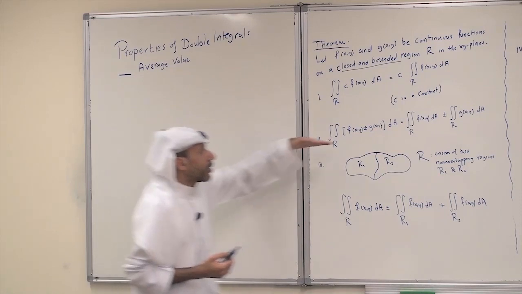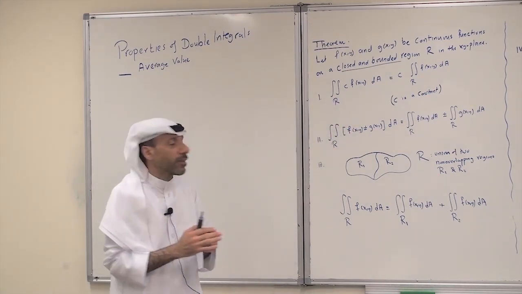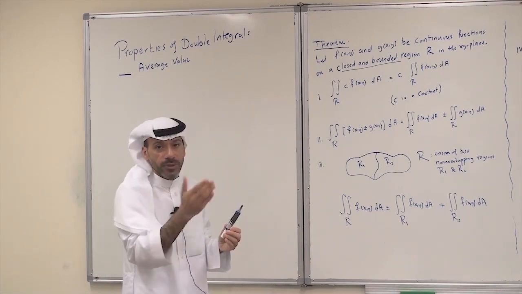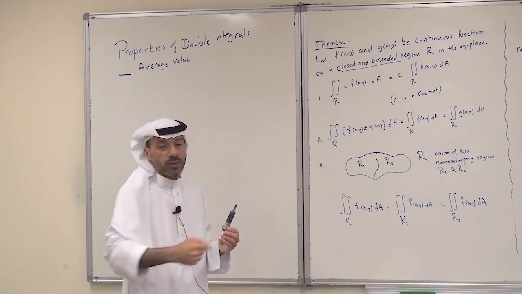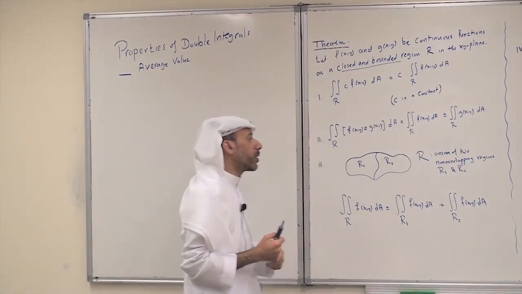Okay. In fact, the two properties follow by using the definition. It is a limit of a double sum. So using the properties of the double sum and the properties of the limit, we get these two properties.